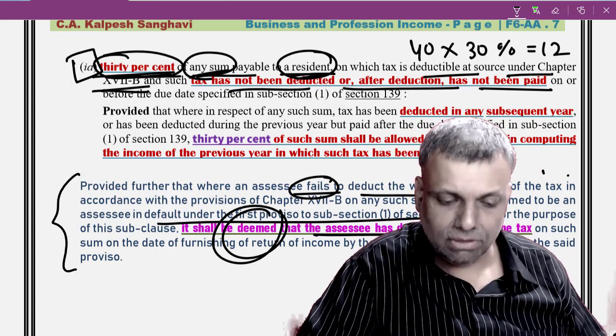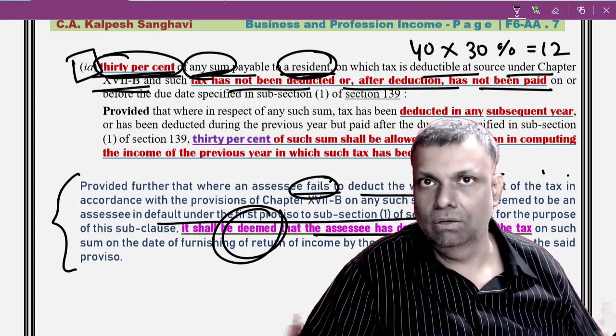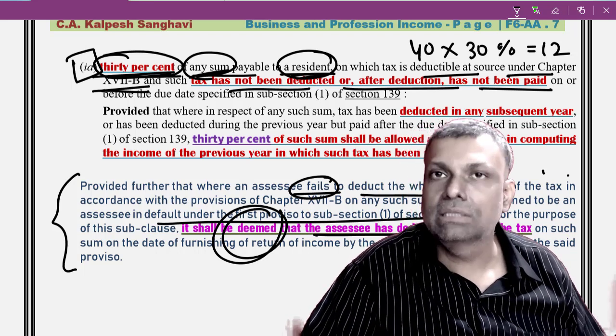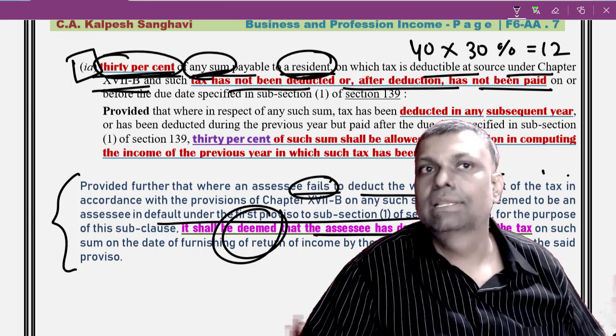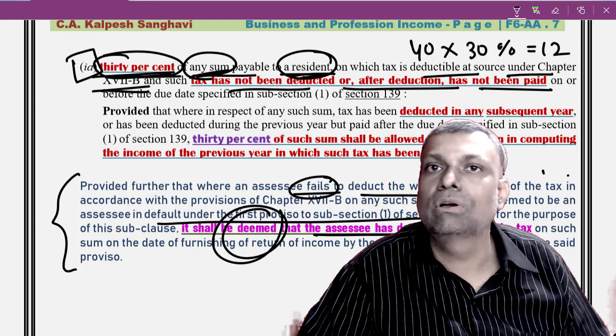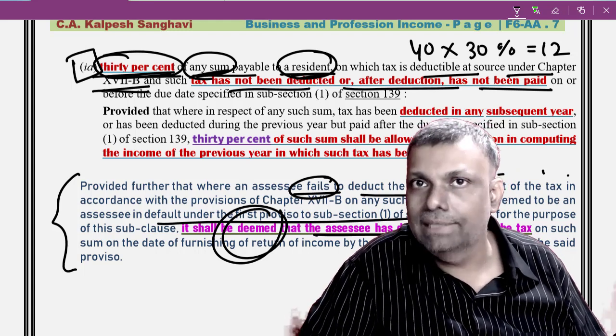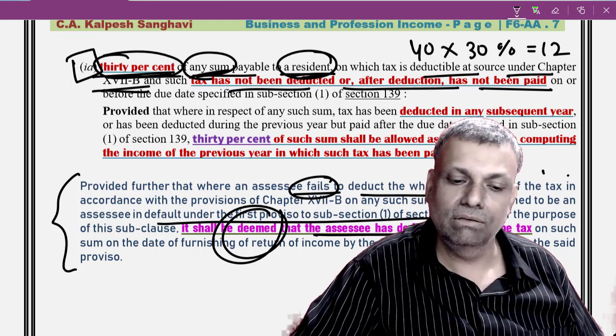This is a special adjustment provided by the law. Ultimately the assessee will have to prove that you have not deducted the tax, but at the same time the government also has not lost the money. So this particular provision will get neutralized and there will be no disallowance in this situation.